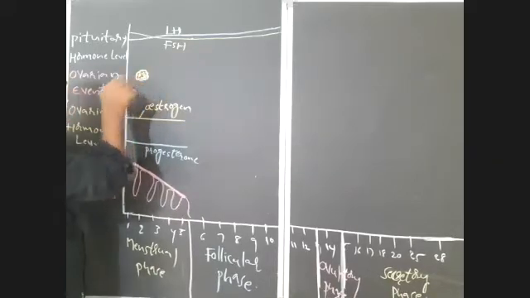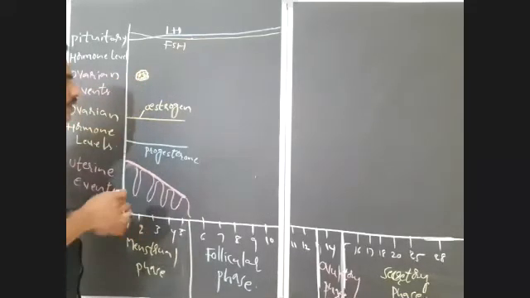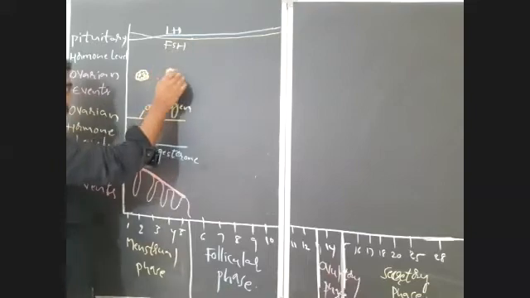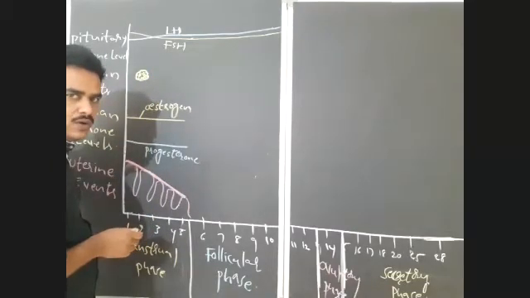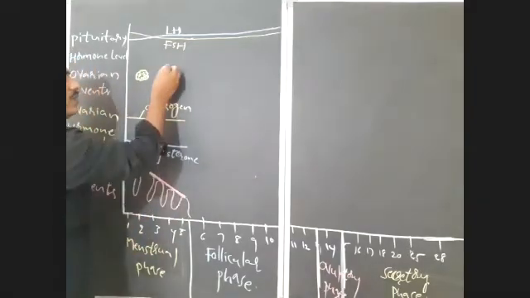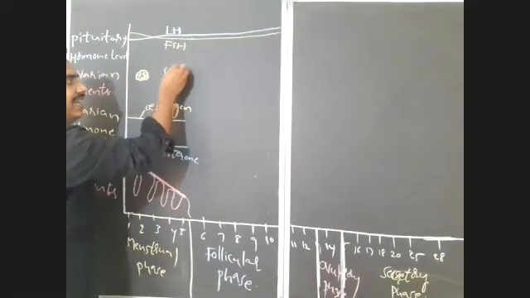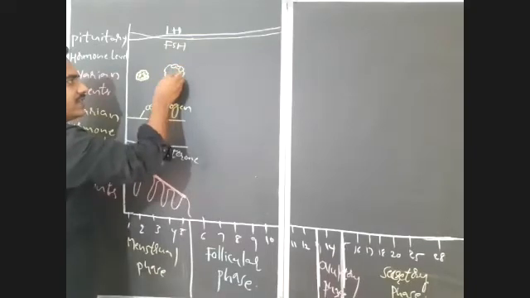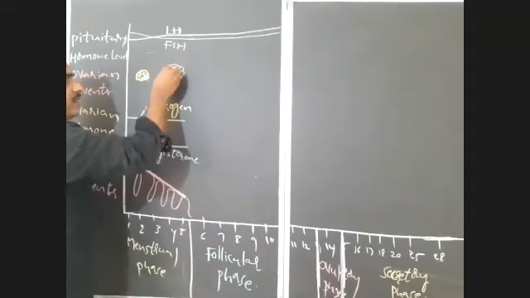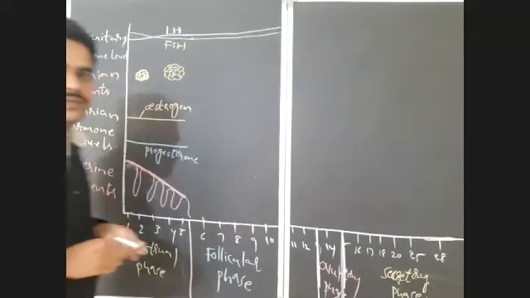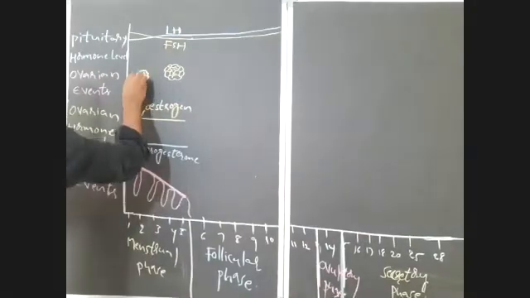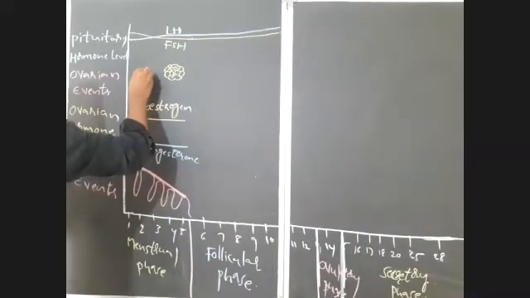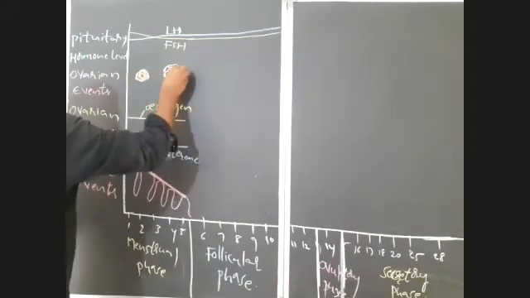What is the full form of FSH? Follicle stimulating hormone. So FSH stimulates the ovarian follicle to undergo the process of growth.